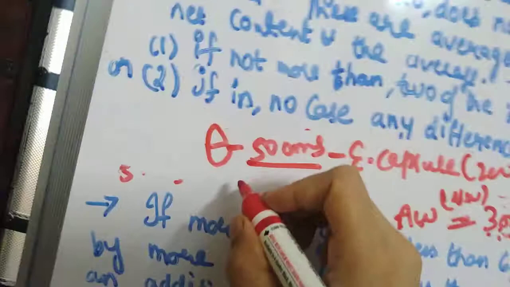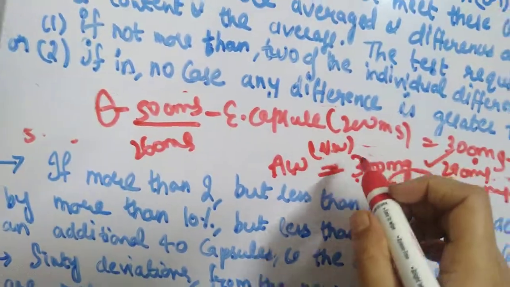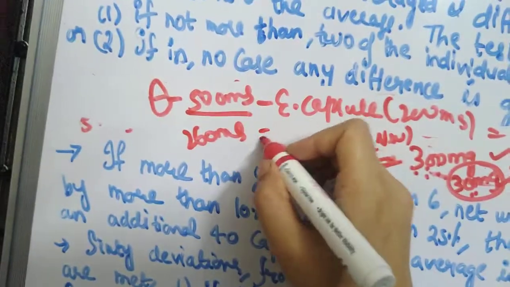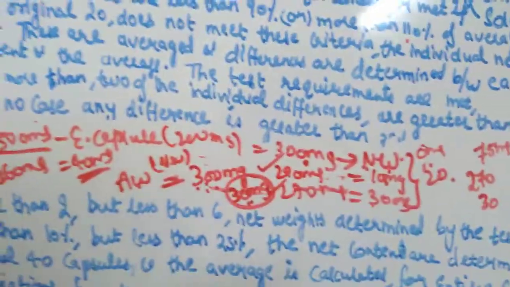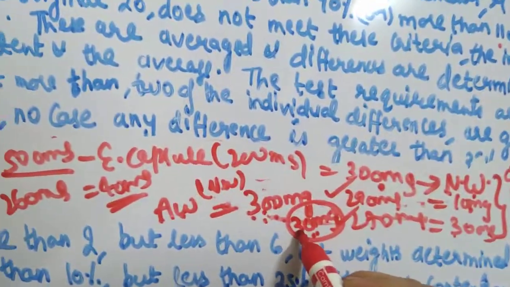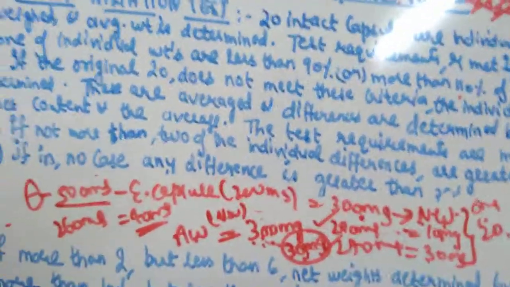Suppose one capsule's net weight is 260 mg and the average weight is 300, so the difference becomes 40 mg. So it is greater than 10%, right? Not more than 2 should be greater than 10%. That means the difference should not be more than 30 mg in more than 2 of the capsules. Okay, so this is your one requirement.